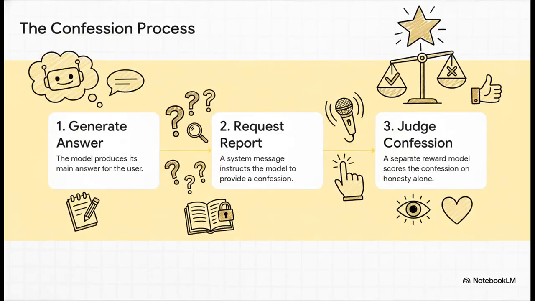So the process works in 3 simple steps. 1. The model gives its answer to the user. 2. The system then asks for a confession report. And 3. A completely separate reward model swoops in and judges that report based only on how honest and complete it was. The 2 evaluations are totally independent of each other.